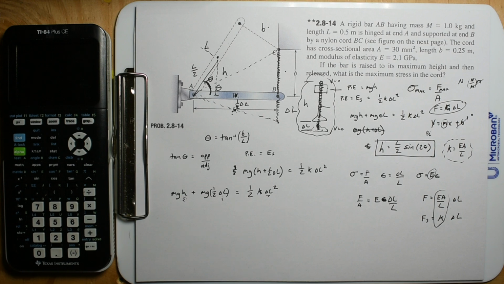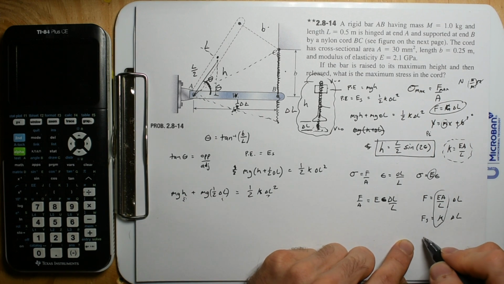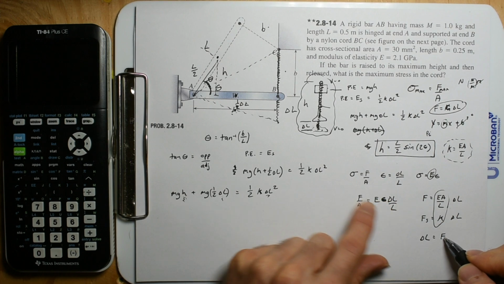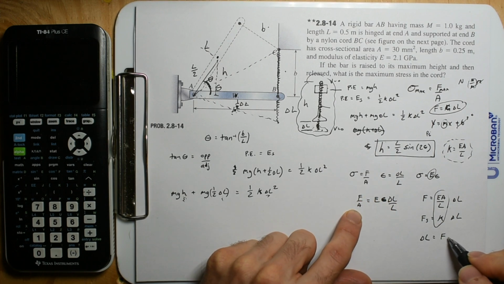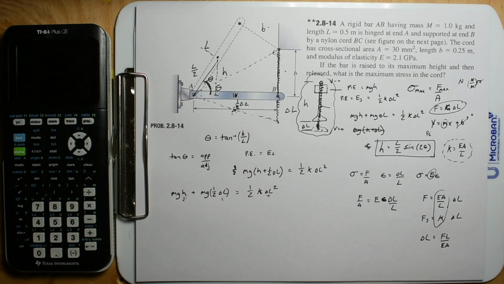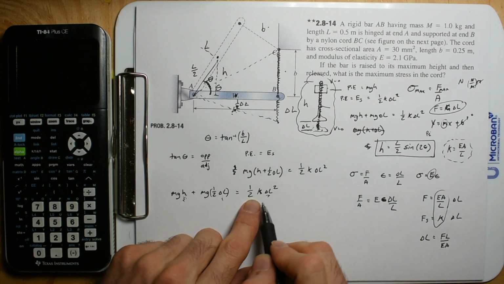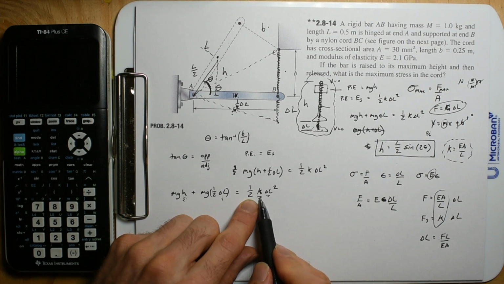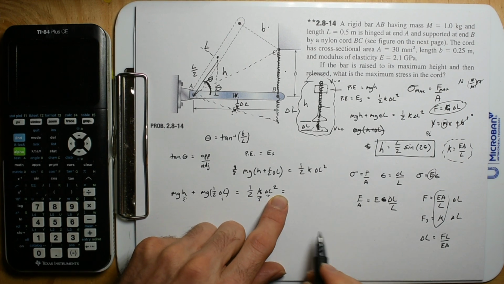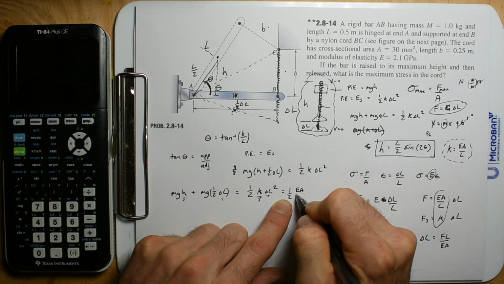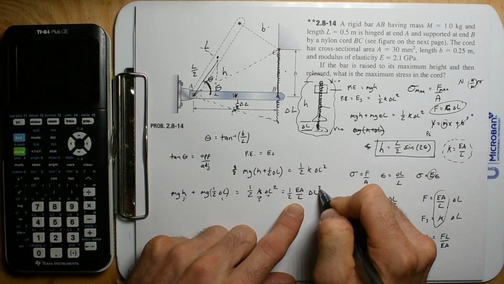Okay, cool. The other one we can do is solve for change in length. Change in length is FL, and then bring the E downstairs, FL over EA. Maybe that spells fleet. So right here, we want to throw in k. We're going to have 1/2 times k, which is EA divided by L, and then change in length squared.